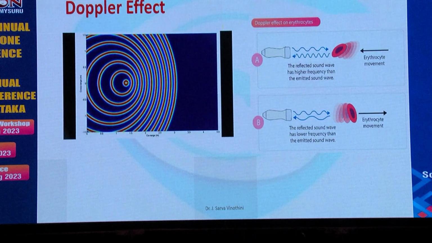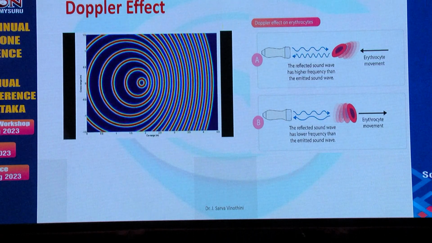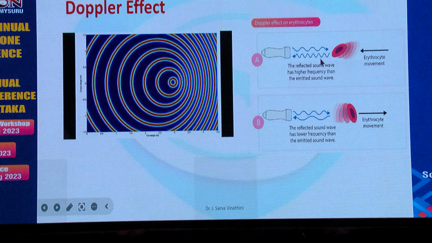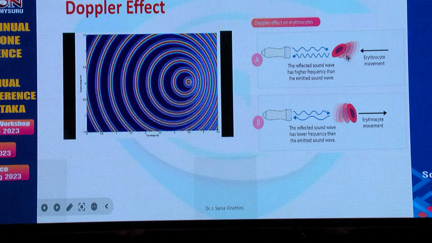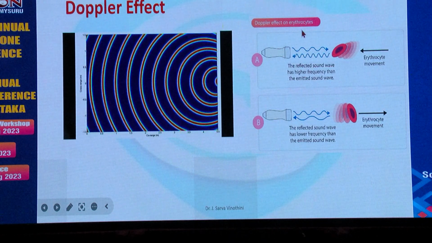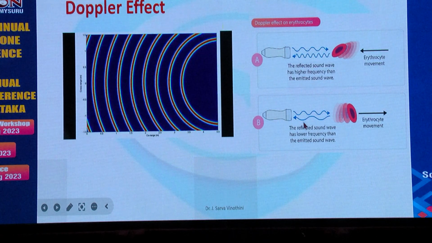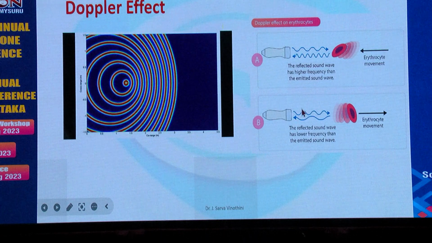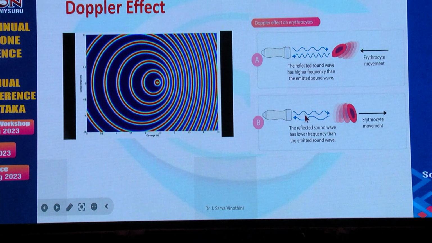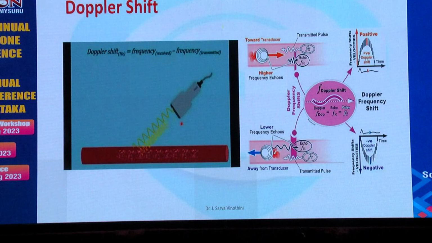We can correlate this to the moving RBCs. If an RBC moves towards your ultrasound transducer, it is going to emit the returning signal at a higher frequency than what was transmitted to it. If the RBC moves away from the transducer, it is going to emit the signal at a lower frequency than what it actually received. So this gives rise to the Doppler shift.